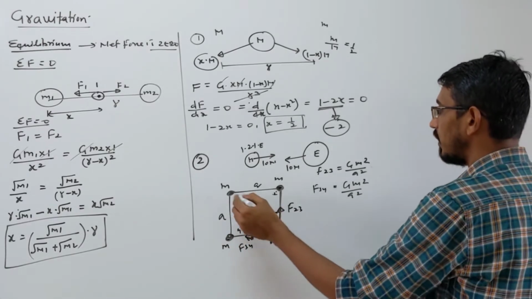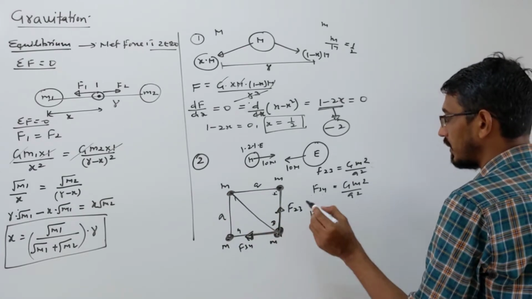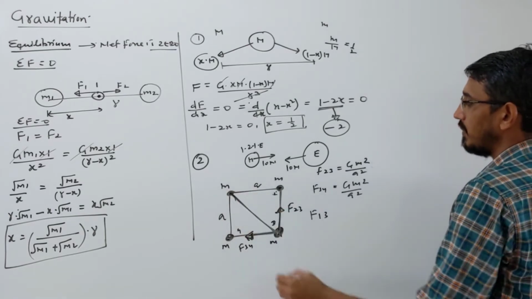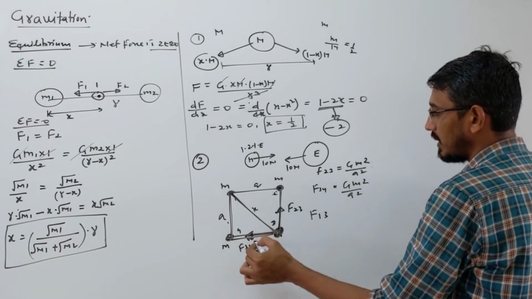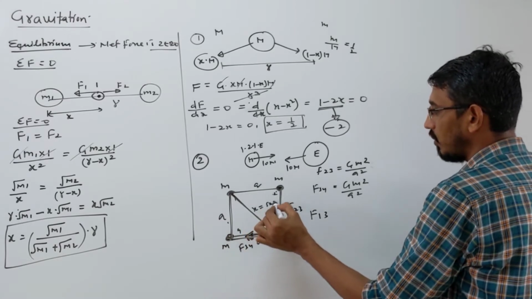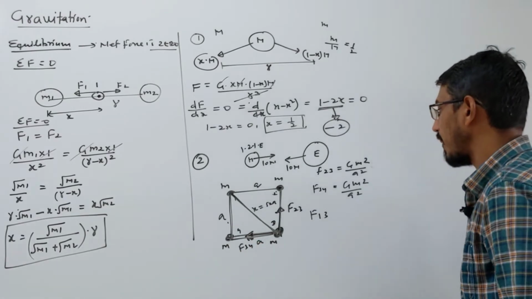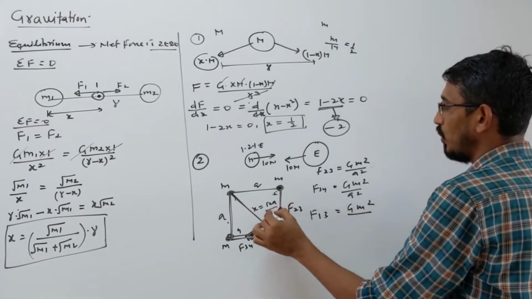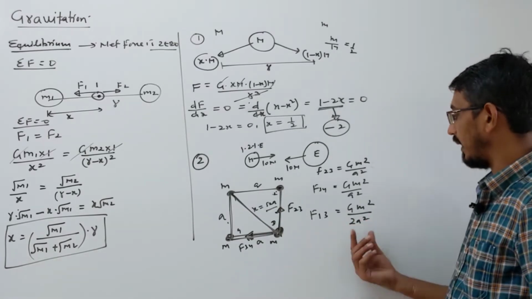There is one more force now, the force between these two masses. That's called F13, correct. First we need the distance between them, that distance is x. So we get a triangle, you can write the Pythagoras theorem, this side is A, so x becomes simply root 2 into A. X square is equal to A square plus A square. So what is the force between these? G M square, and distance root 2 into A, so it becomes 2 into A square, correct?